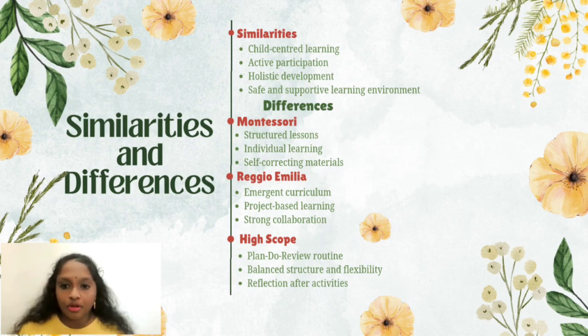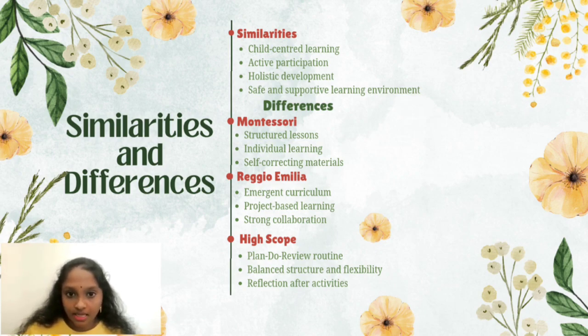The second topic of part 3 is similarities and differences. The similarities are divided into four: child-centered learning, active participation, holistic development, and a safe and supportive learning environment. The differences come from the three approaches. First is Montessori: structured lessons, individual learning, self-correcting materials.